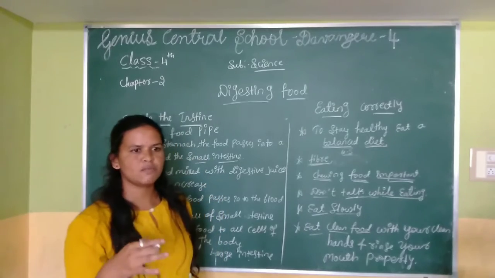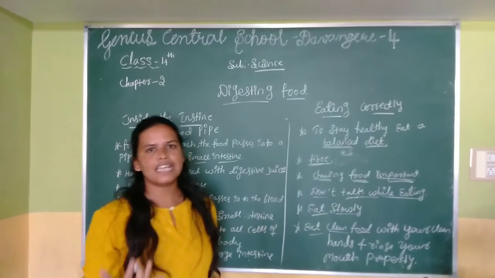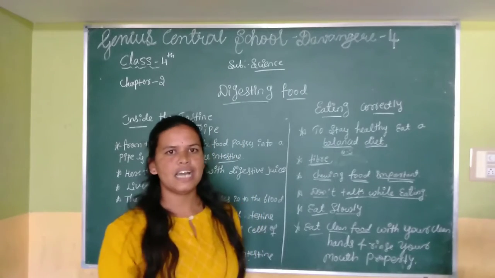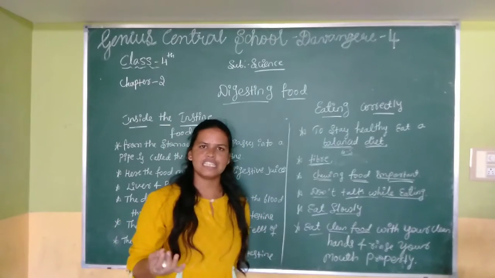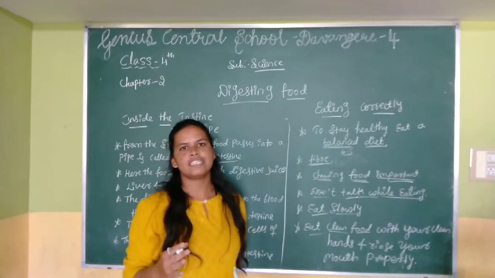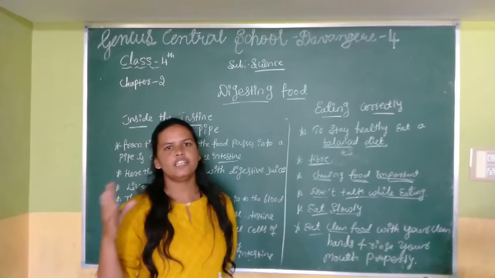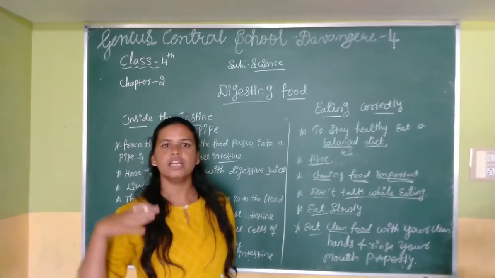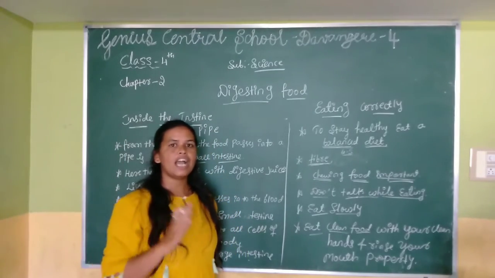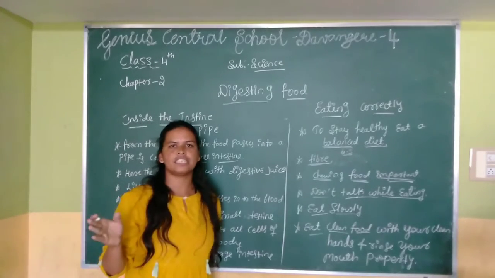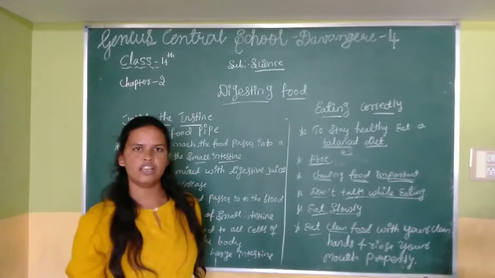Next, the stomach and intestines. In the stomach, the gastric juice is present, and the small intestine and large intestine are present. The gastric juice helps in the digestion of the food, and the small intestine absorbs the food and sends it to the blood. That blood will pass the food to all the body cells, and the unwanted waste material will be excreted through the large intestine. That will go out through the large intestine.